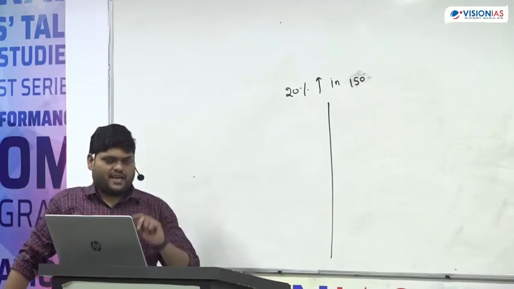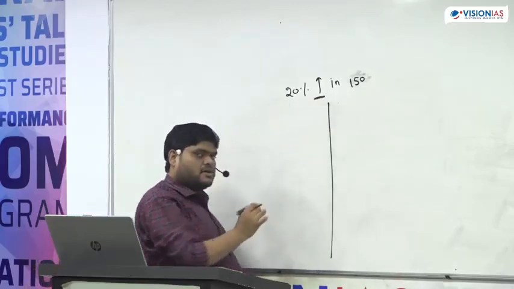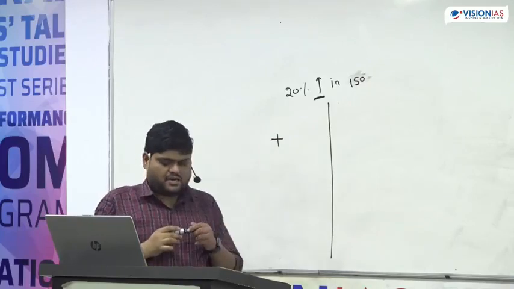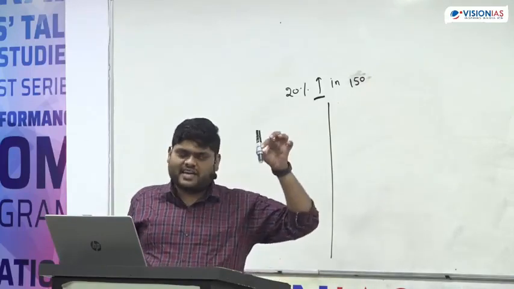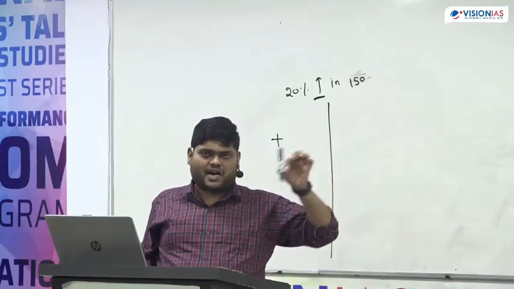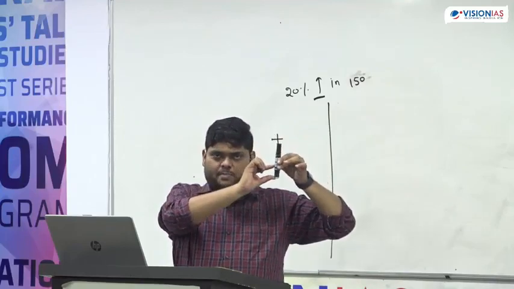There are two ways. Whenever there is the word increment, something is getting added. See, this is a marker in my hand. If I have to increase this marker by 20%, what will I do? I will first find out 20%.